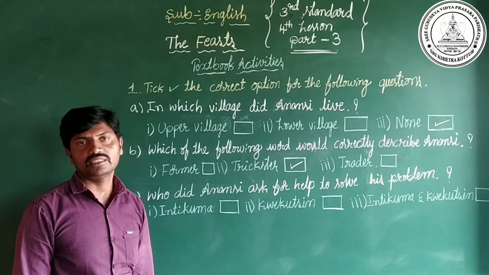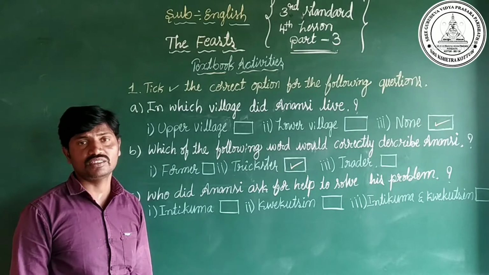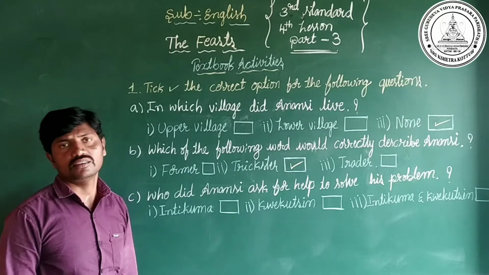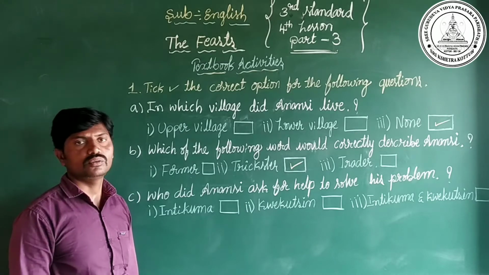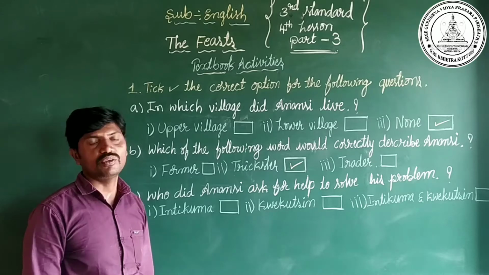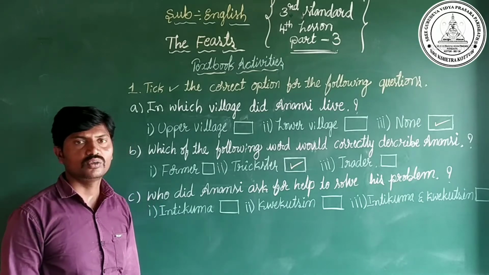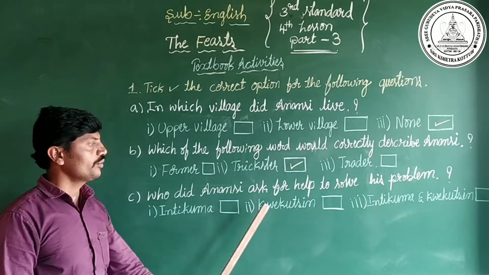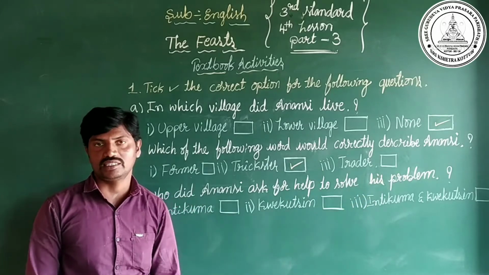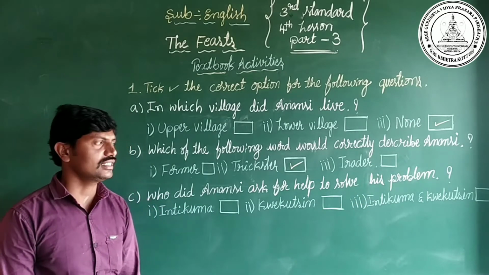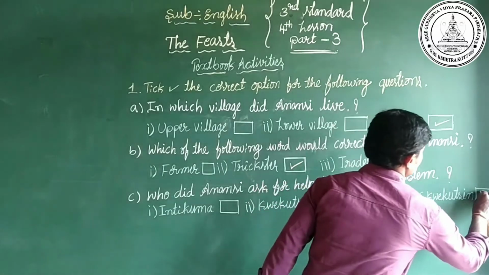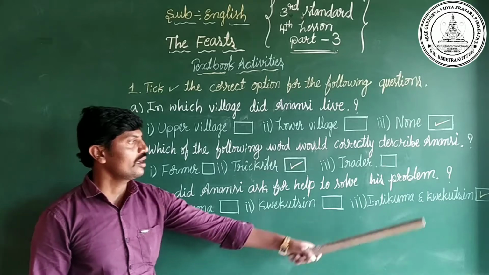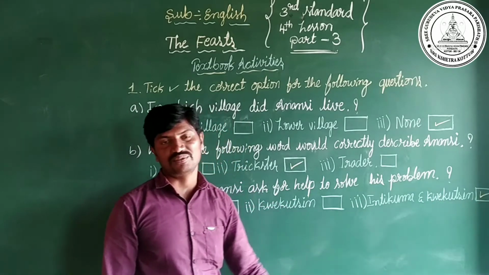Next, who did Anansi ask for help to solve his problem? In the story, Anansi was in a dilemma, in a troublesome situation. He has a problem, is it? So he called someone to help solve his problem. Can you say the answer? Yes, Intikuma, Quickersin, Intikuma and Quickersin. He called his 2 sons Intikuma and Quickersin to solve his problem. So we have to put a right mark for the third option.